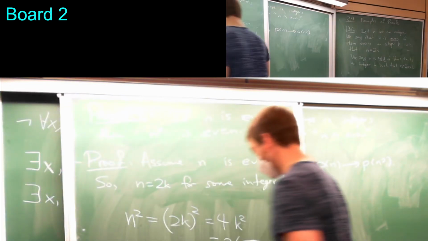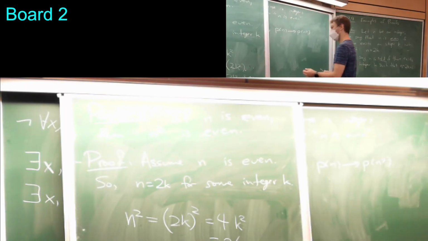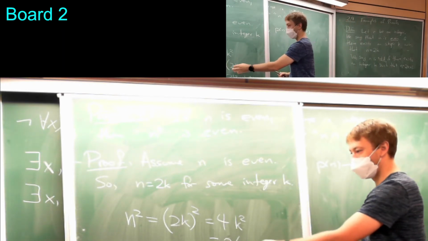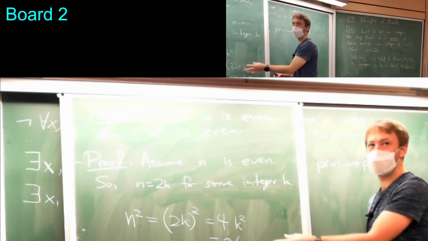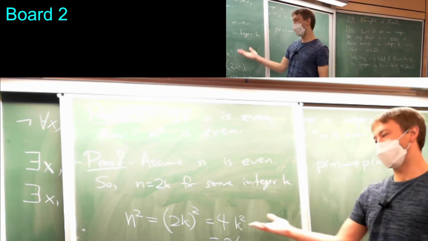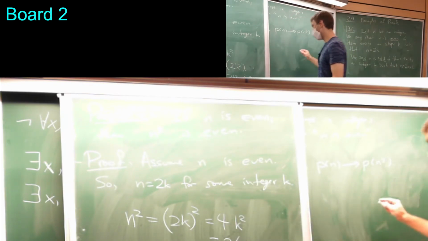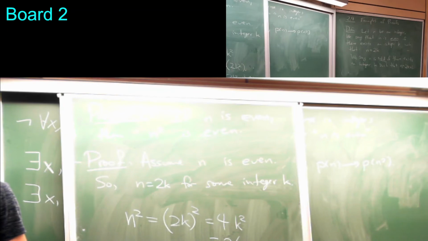The point here is really trying to clarify that to be even, you have to be 2 times an integer. This is just pulling out the 2 to make it really clear that it's 2 times something, where that something is an integer. Actually, the 4k squared is even, yes, but it's not completely clear at this point. Anyway, it's just clarifying that it's 2 times something. Any other questions?